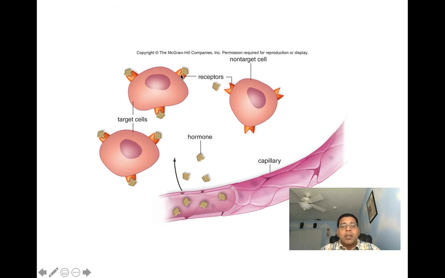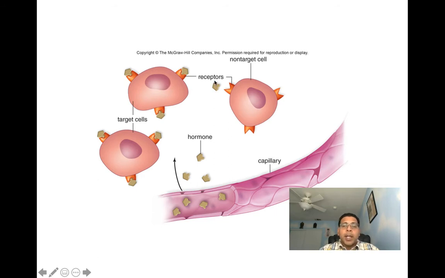So this, we could say, is an example of a water-soluble hormone. If it was lipid-soluble, this receptor would be inside the cell, and then that hormone would have to diffuse across the membrane, make its way into the cell, and then it could bind to the receptor.